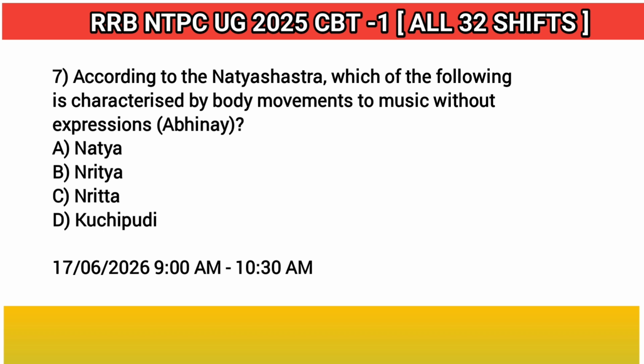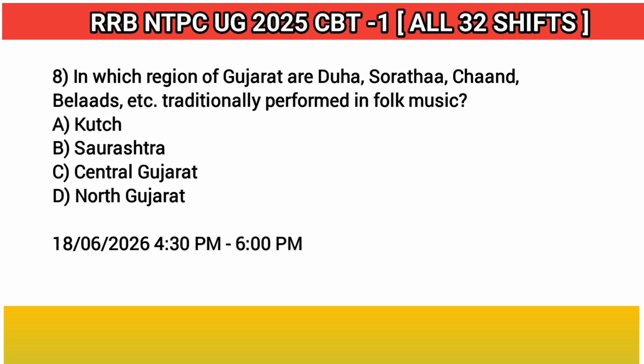7. According to the Natya Shastra, which of the following is characterized by body movements to music without expressions of Abhinaya? Answer: C. Nrita. 8. In which region of Gujarat are Duha, Saratha, Chand, Ballads, etc. traditionally performed in folk music? Answer: B. Saurashtra.